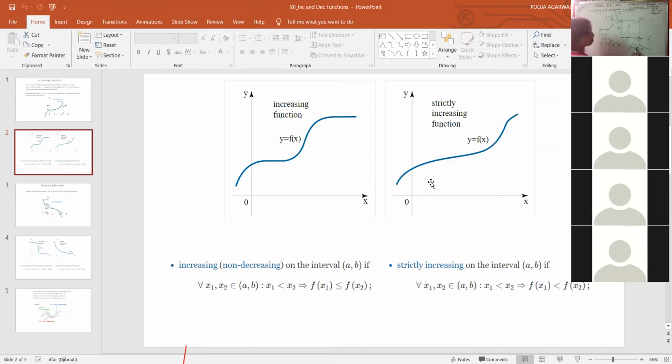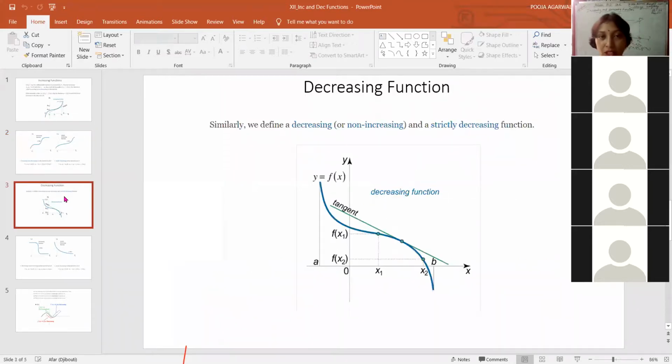And in case of increasing, the sign is less than. That means when x is increasing, y is increasing at every point. And for an increasing function, when x is increasing, y is increasing at some points, and y may be equal at some points.